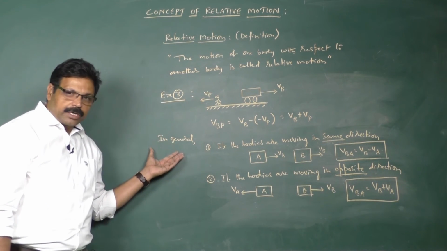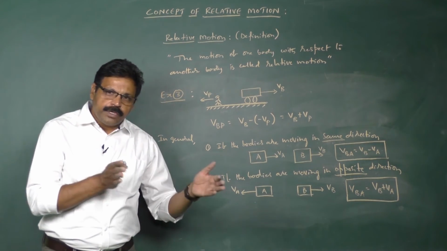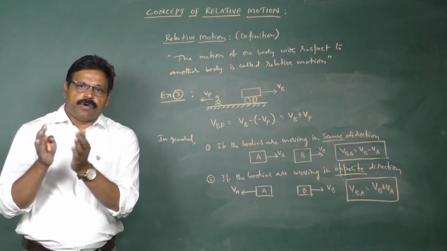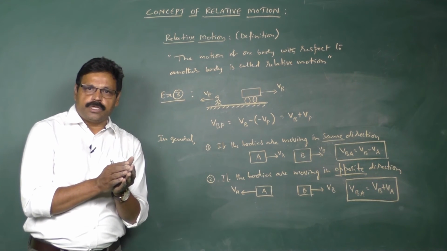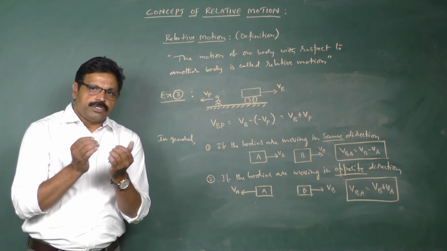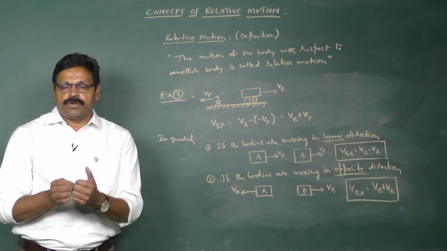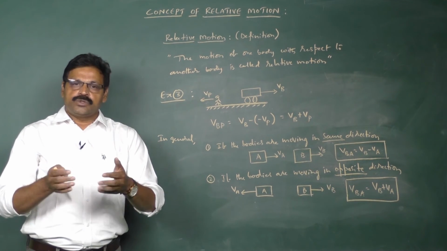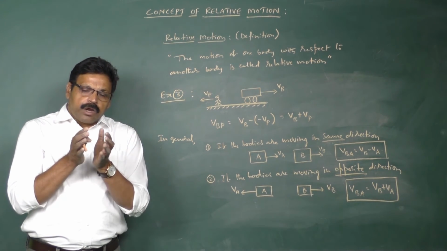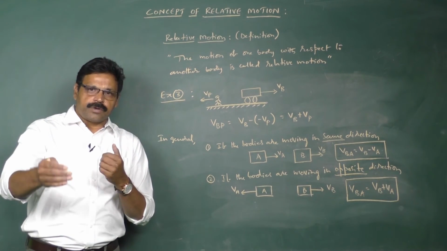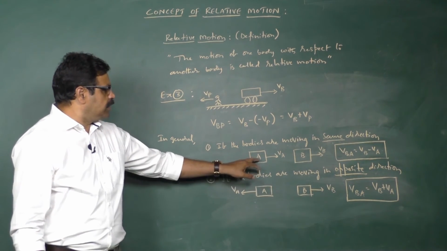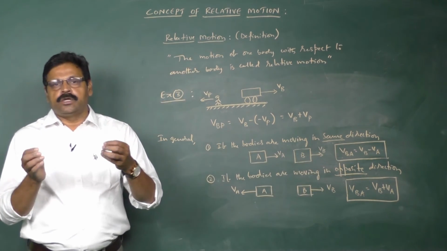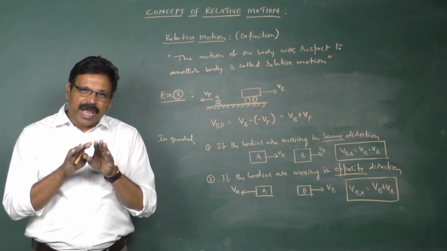That means in general, if the bodies are moving in the same direction, if you ask the velocity of one body with reference to the other body, the velocity of the body with reference to which you are expressing has to be subtracted. So the velocity of the reference has to be subtracted from the other body when they are moving in the same direction. If they are moving in opposite direction, both the velocities are to be added.